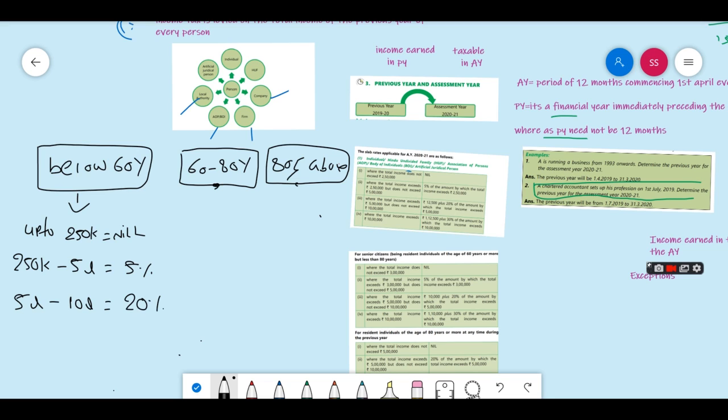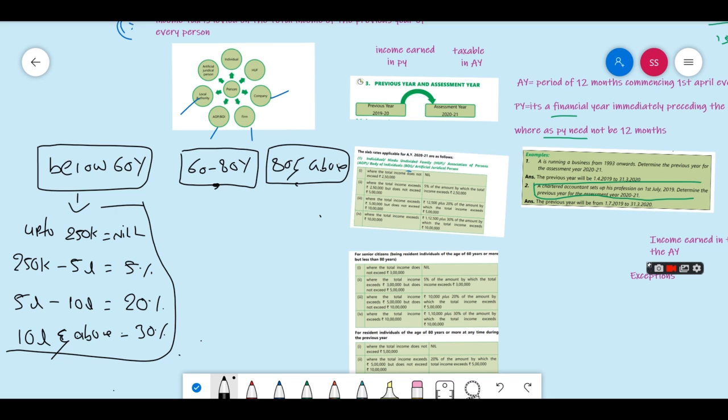There is no 10% here. And then 10 lakh and above will charge 30%. So this is for the below 60 years.